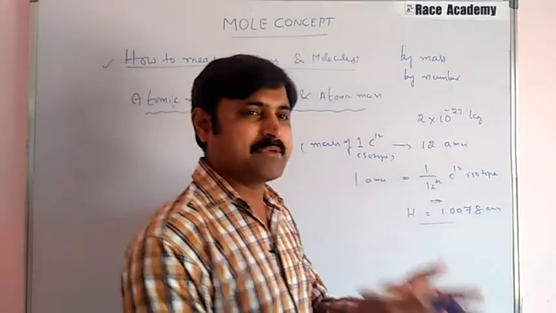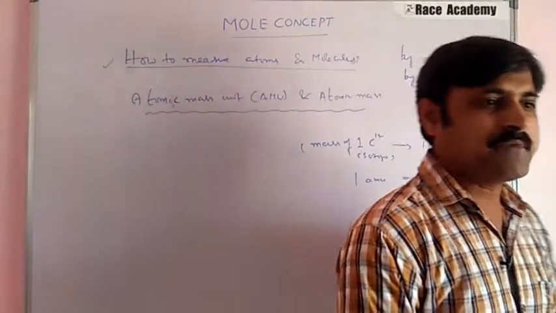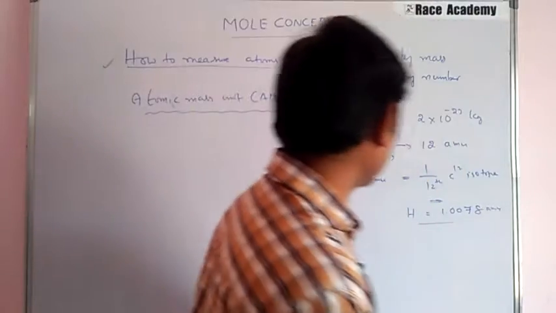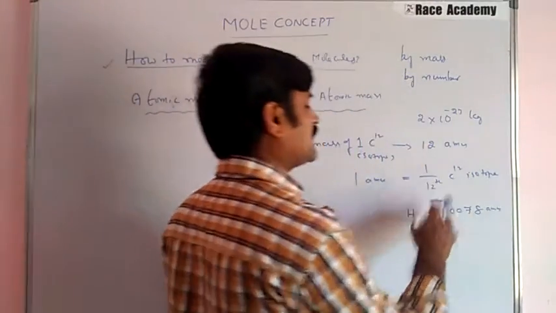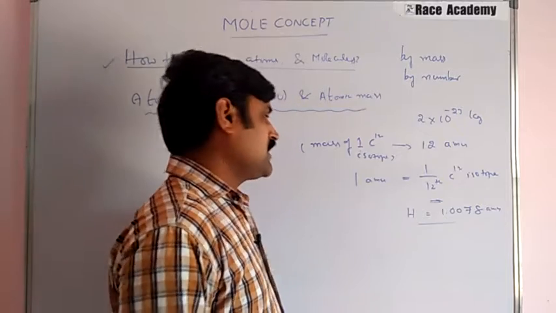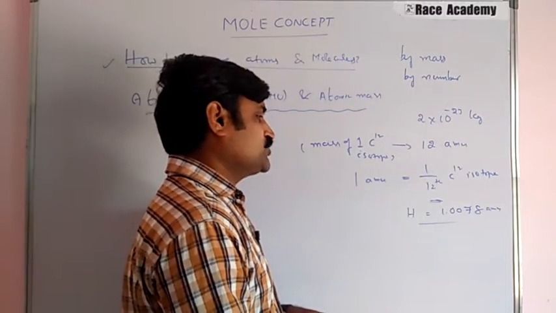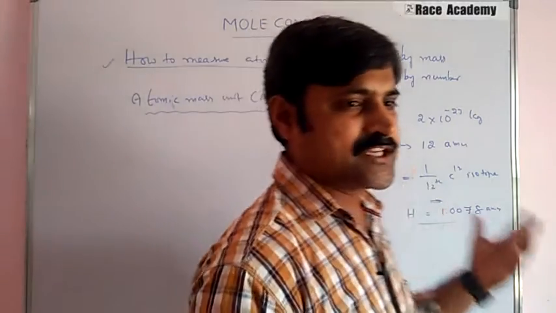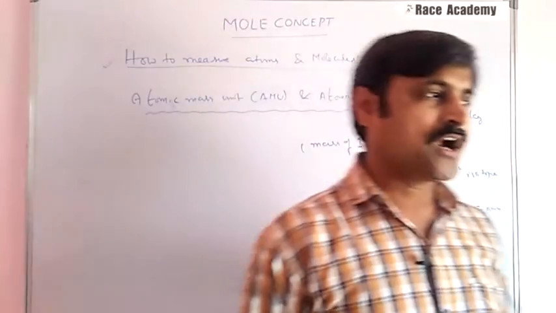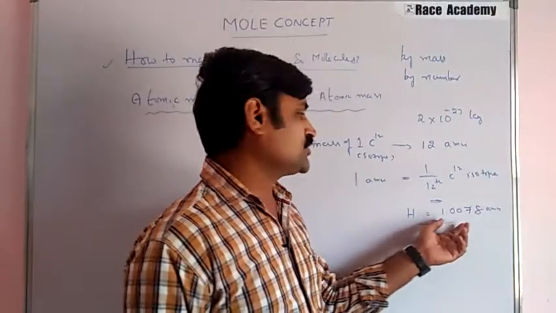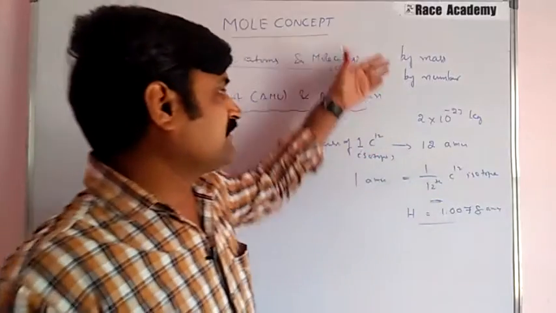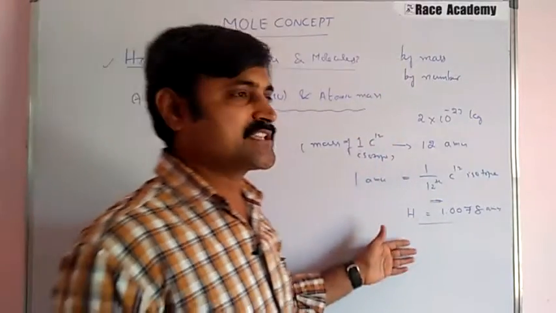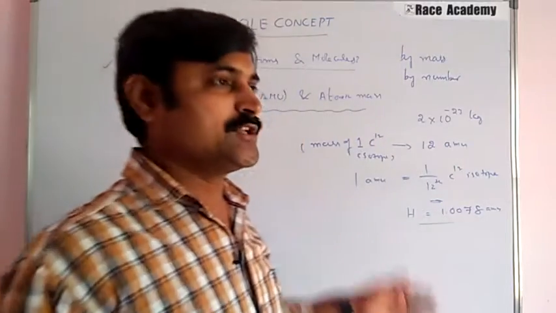So, what is atomic mass? Atomic mass unit is nothing but 1 by 12th the mass of the carbon-12 isotope. And the atomic mass unit of hydrogen, using these calculations, finally we got 1.0078. I am not talking about the calculation, I am just giving you an introduction, and how all these things came will be discussed again in the numericals.